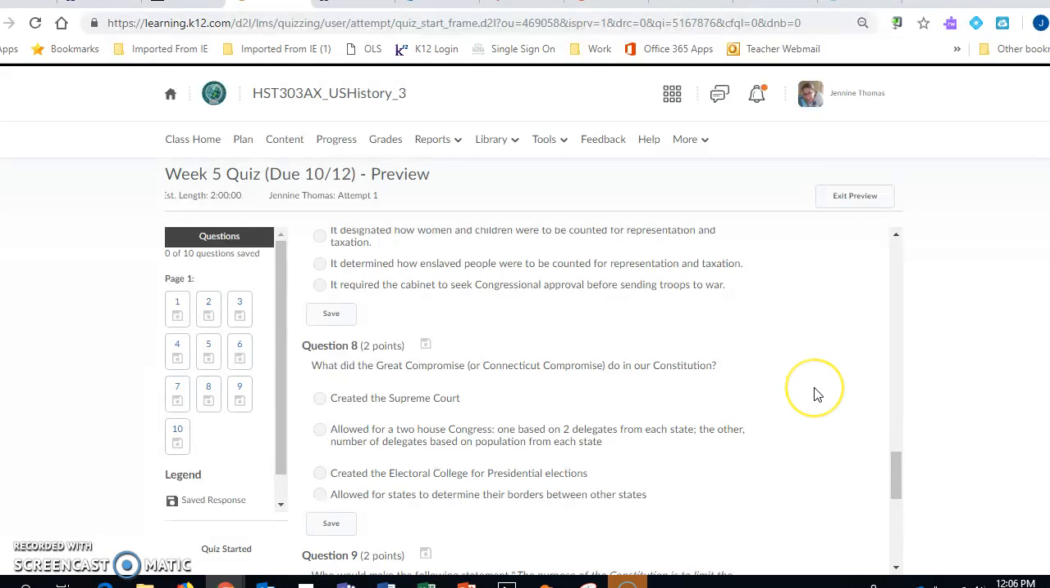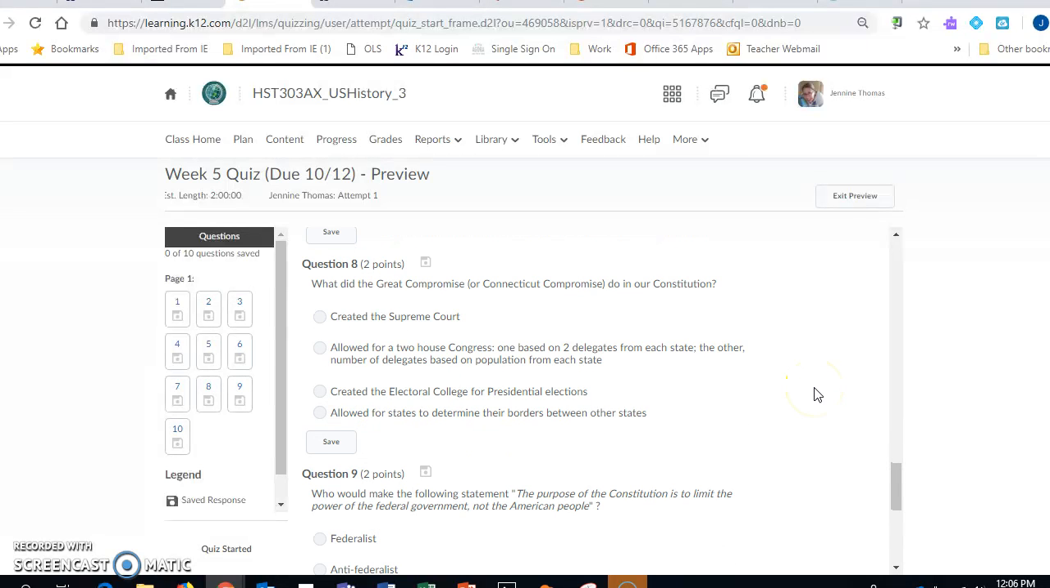Question 8. What did the Great Compromise, also known as the Connecticut Compromise, do in our Constitution? It created the Supreme Court, allowed for a two-house Congress, one based on 2 delegates from each state, the other number of delegates based on population from each state. Created the Electoral College for presidential elections, or allowed for states to determine their borders between other states.